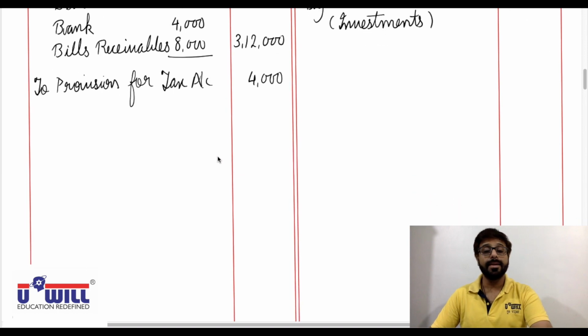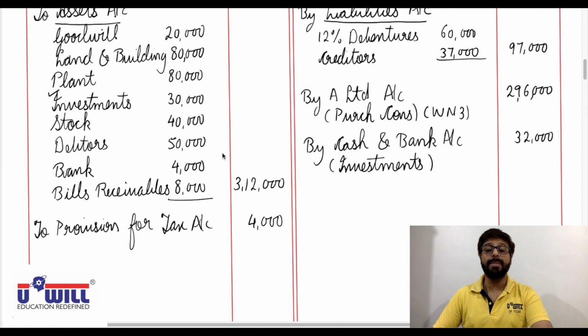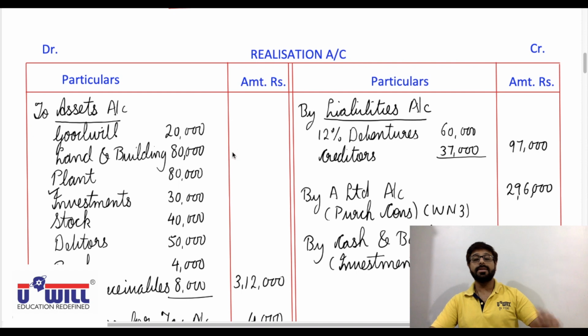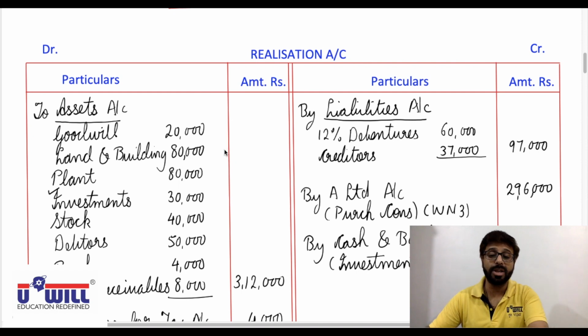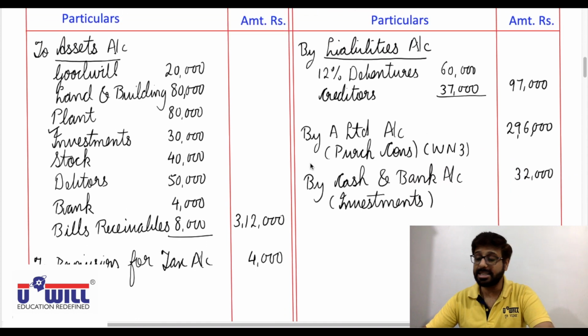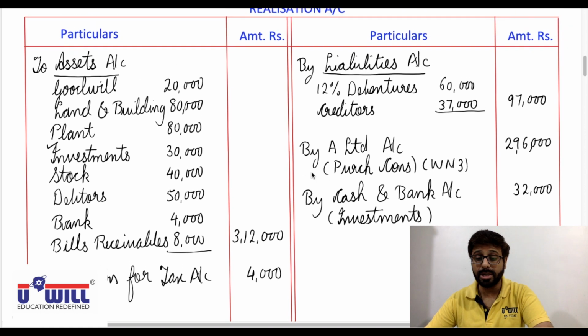Okay. Then after payment of liability, payment to preference shareholders we don't have. Now there are steps. Realization will be closed and transferred to the equity shareholders account. All other accounts will be closed and transferred to the equity shareholders account, and the equity shareholders account must tally. First, realization will be closed and transferred to the equity shareholders account.